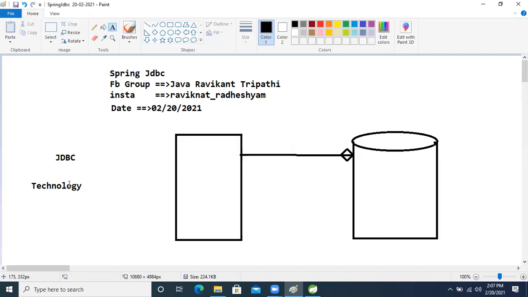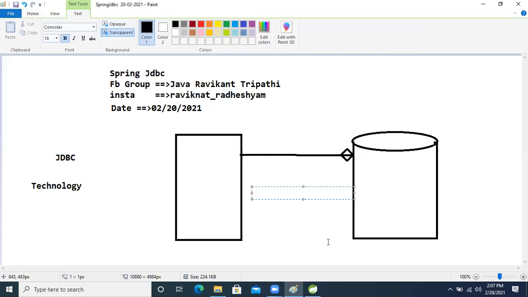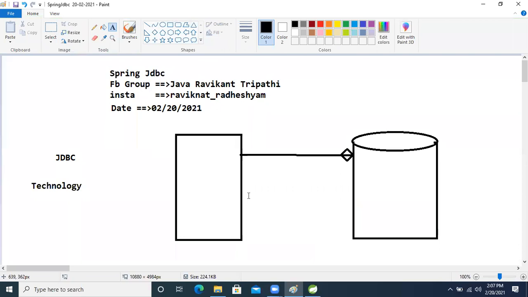But normal JDBC is just a normal technology, let's understand. For example, we need to go 10 kilometers. By walking we can go, by bike we can go, by four-wheeler we can go. If we walk, 10 kilometers will take 3 to 4 hours. If we use a bike, we will reach within 30 minutes. In the same way, using technology we perform the operation.